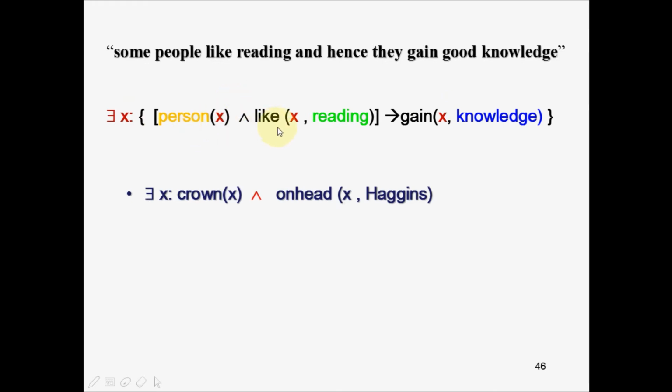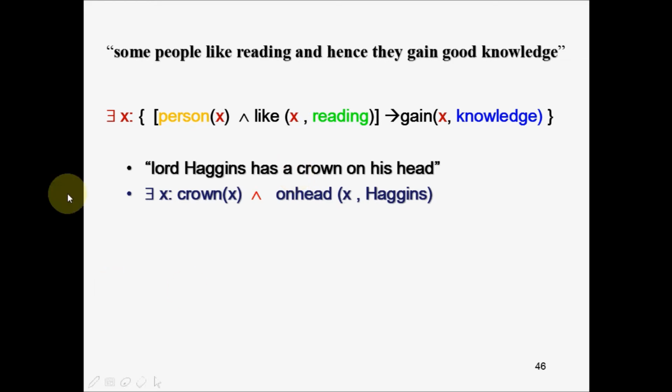Why? Because X is present on the left hand side of implication and also on the right hand side of implication. Let us consider another example. Lord Higgins has a crown on his head. Now focus on "a crown". If I had written "the crown", that means I'm talking about a particular crown. But when you write "a crown", it simply means Higgins must be having some set of crowns which he wears for different occasions. A crown means one amongst those set of crowns.